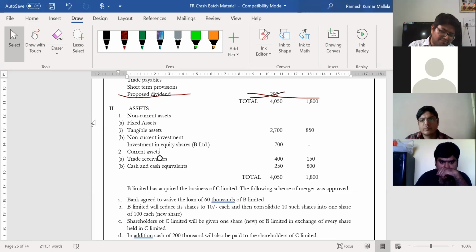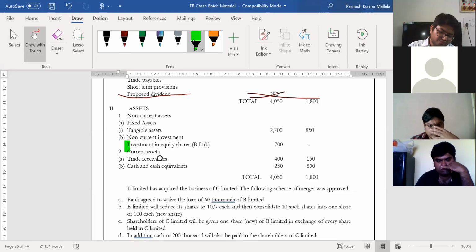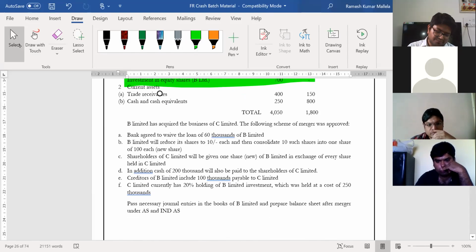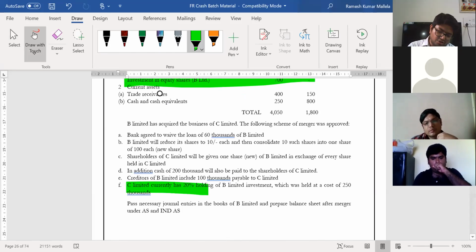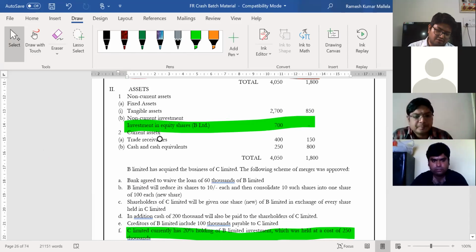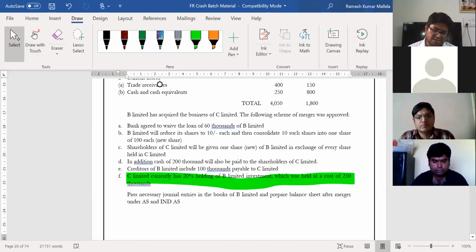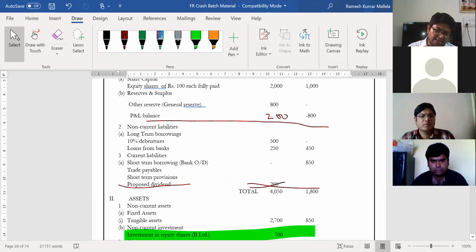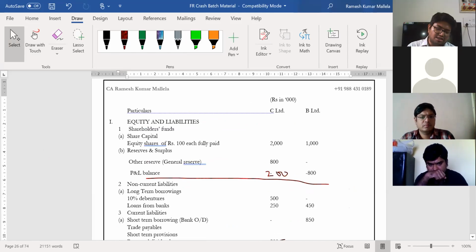Investment in B Limited, he has only stated that it is 700, but at the bottom he has told that C Limited currently holds 20% holding in B Limited, which was held at a cost of 250,000. So what you are supposed to see is, initially 1,000 was the value of equity share capital in B Limited.